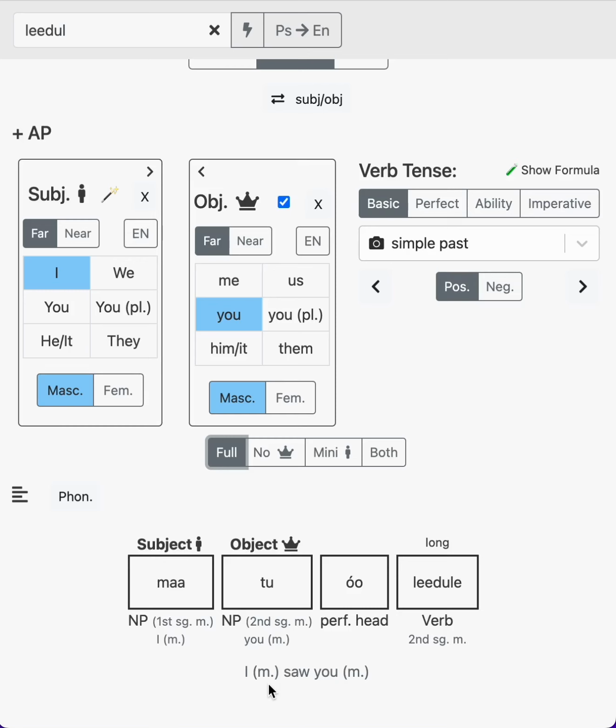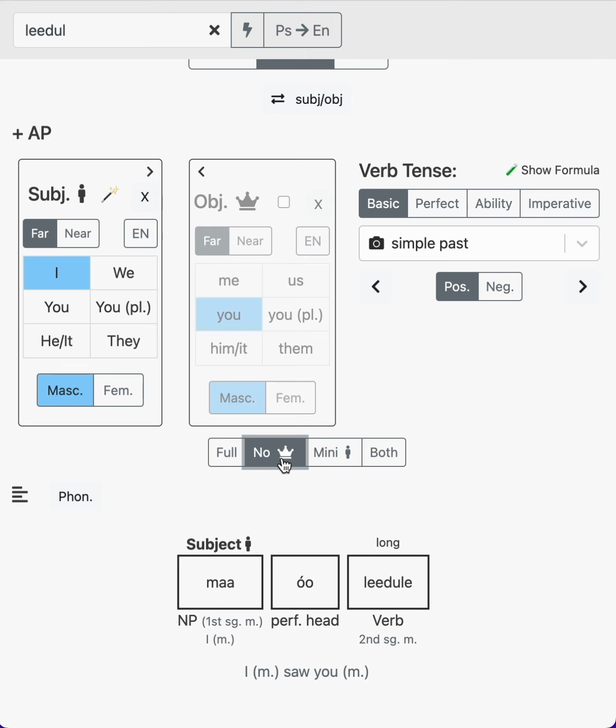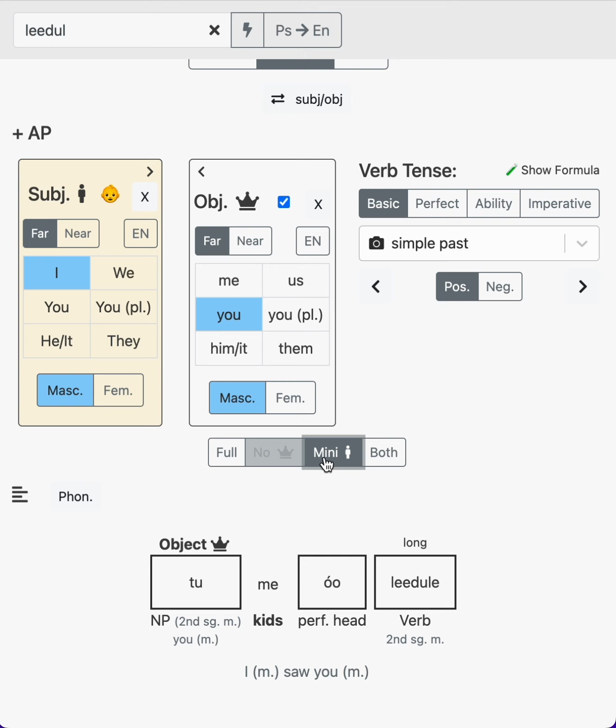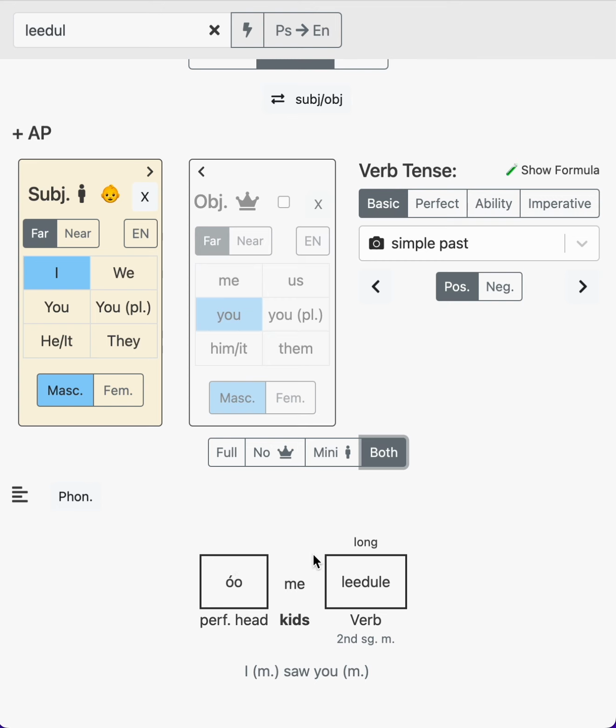In the last video, we saw how we can shorten verb phrases in Pashto. We can kill the king, take the king out of the phrase. We can shrink the servant, which is turn the servant into a mini pronoun, and that goes in the kids section, which is after the first block. Or we can do both of those and make it really short.